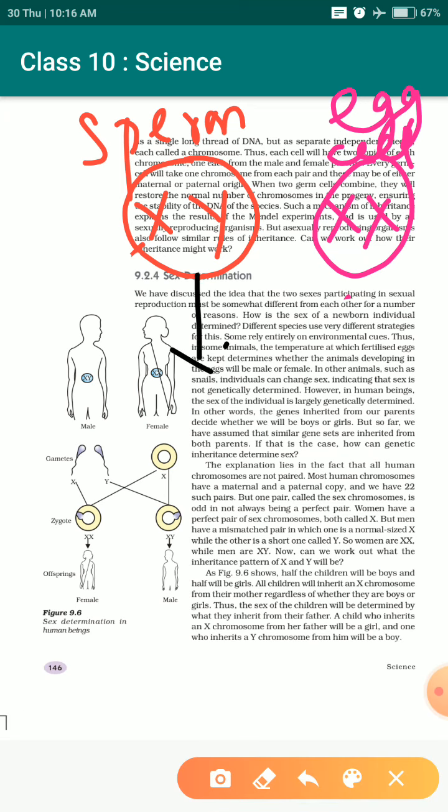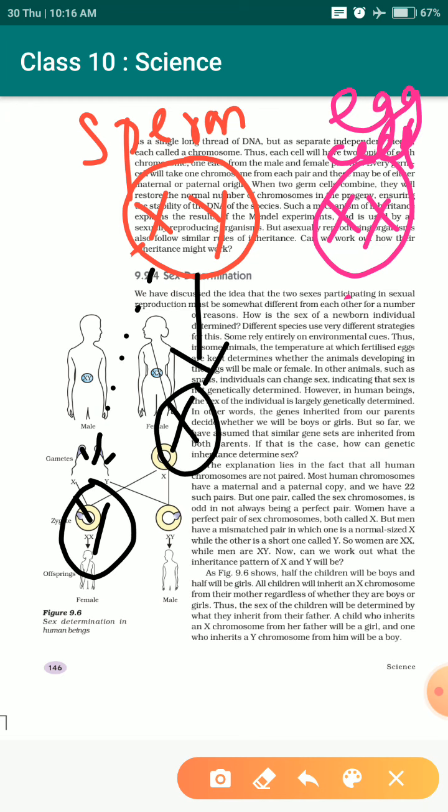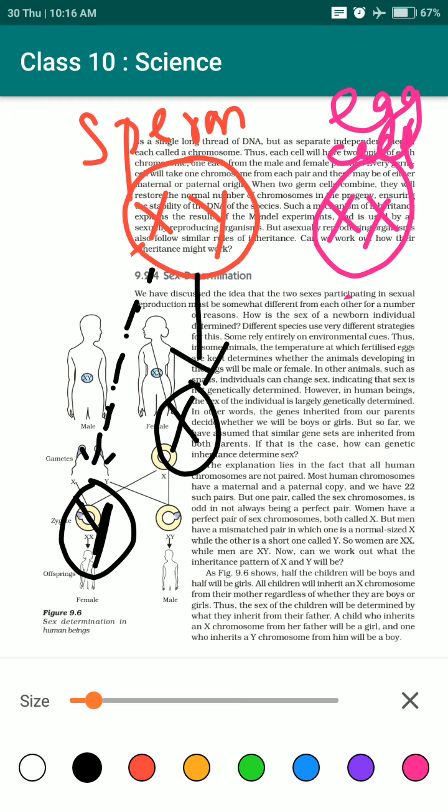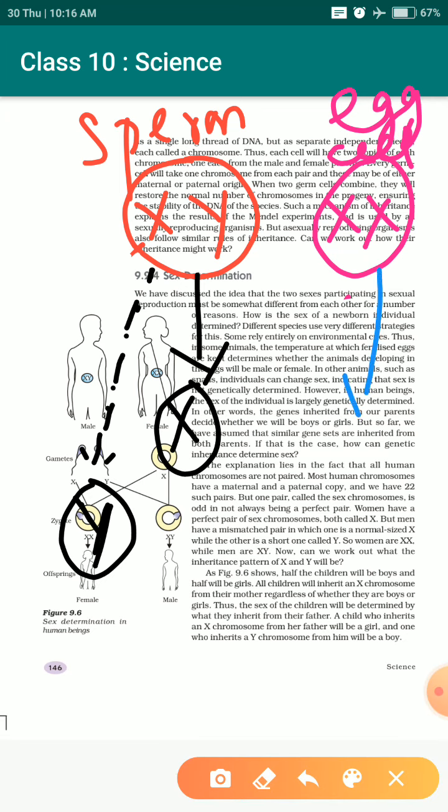At a time either this X or this Y will be present in the process of fertilization. Either this X or this Y will help in the fertilization process. But in the case of XX, only one case will occur, that is the production of X, right?